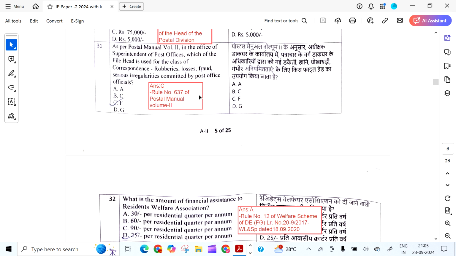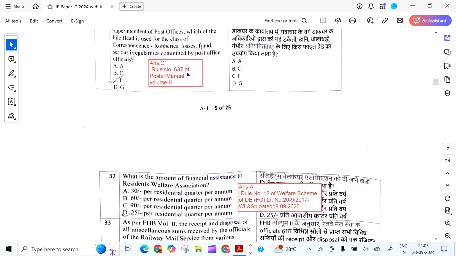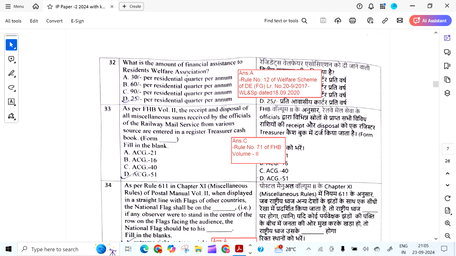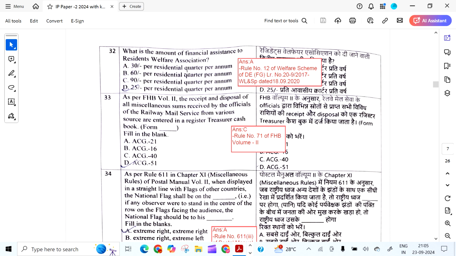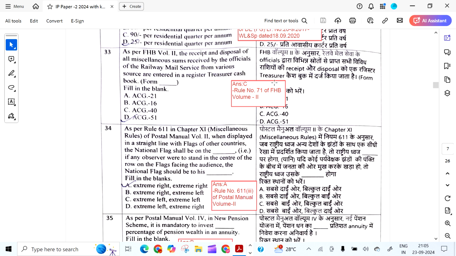As per Postal Manual volume 2, in the office of superintendent of post offices, which of the file head is used for the class of correspondence, robberies, loss and frauds, serious irregularities committed by the post office officials? It is F. F is for fraud. Rule 637 of Postal Manual volume 2. What is the amount of financial assistance to the Residents Welfare Association? It is 30 rupees per residential quarter per annum. Answer is A. And rule 12 of welfare schemes dated 18/9/2020.